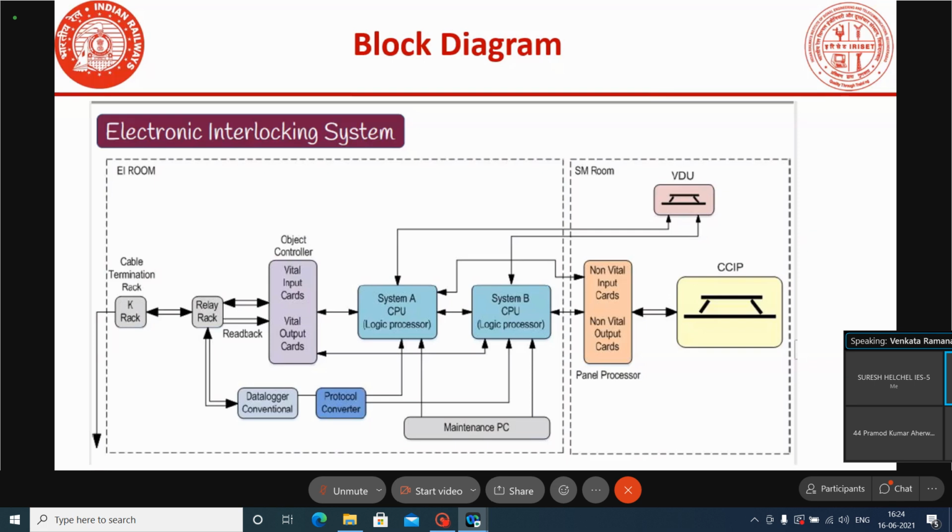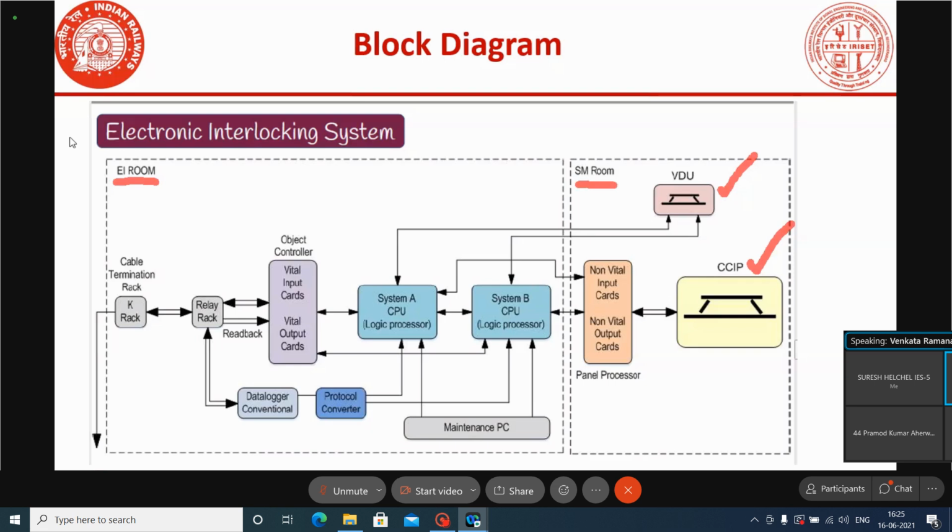Now we can see the diagram here. This is the system, a basic block diagram. Here this is the EA room or relay room, and this is the SM room. In the SM room, for controlling this station, VDU and CCIP are there.